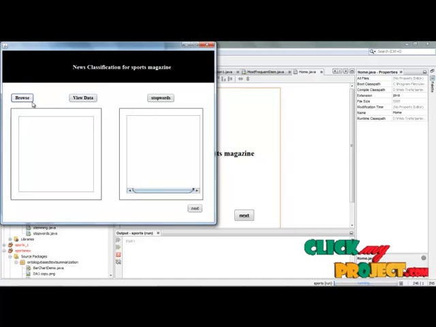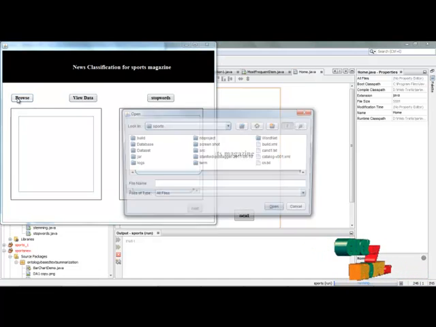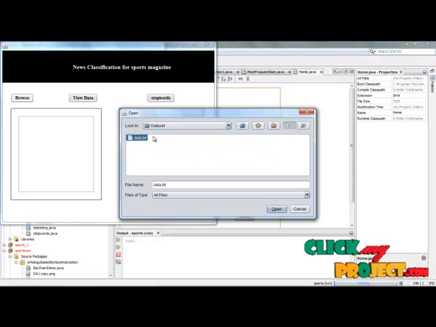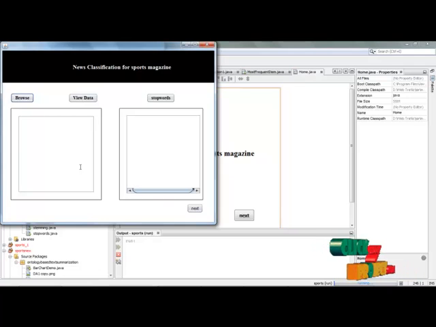Here, in this browse button, we are going to select the user data. User data may be any kind of data. Here we are going to process the sports data. We are going to perform the news classification for sports magazine. So data about sports is chosen as the user input.